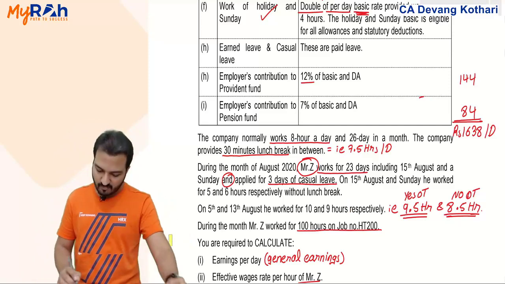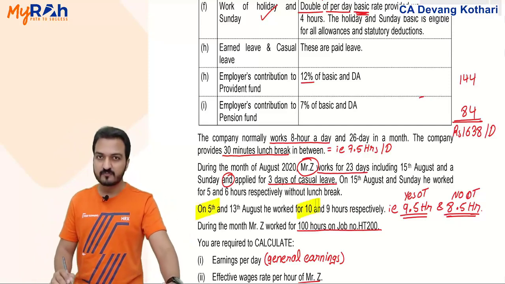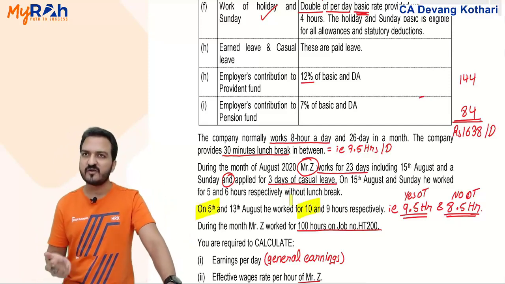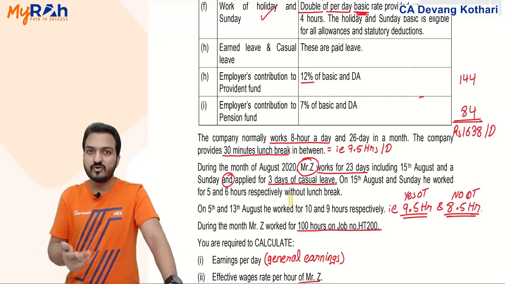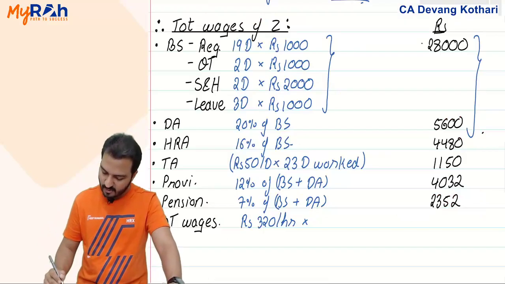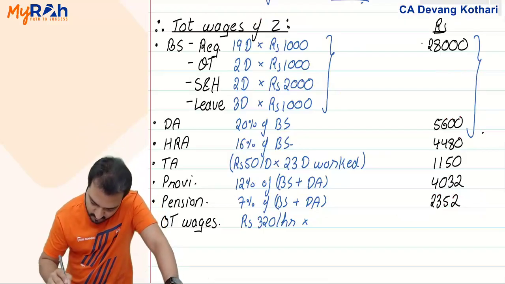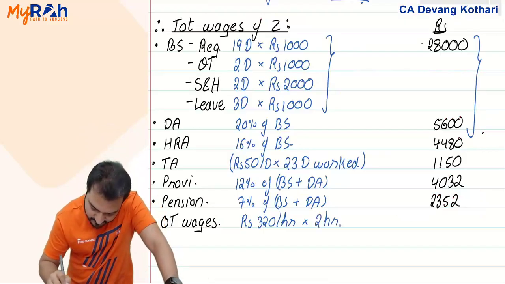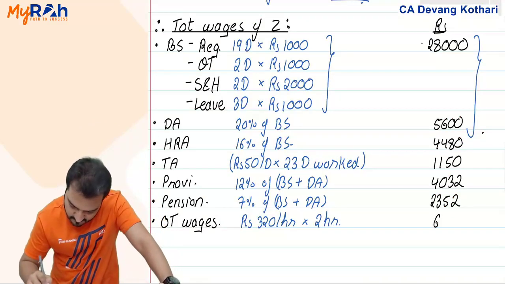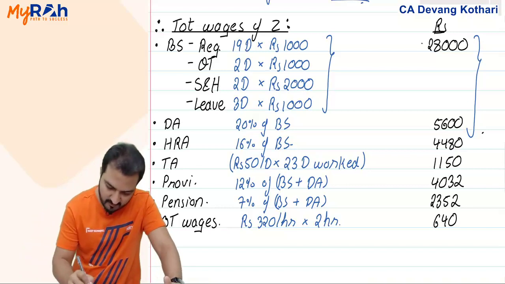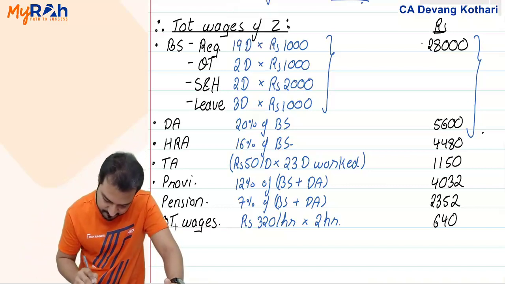He will get overtime only for 5th August when he worked for 10 hours, and he will get overtime for every hour after 8 hours. So 8 to 10, 2 hours extra he will get overtime. 320 per hour into 2 hours is the overtime he will get. That is 640 rupees is the overtime premium that he will get.